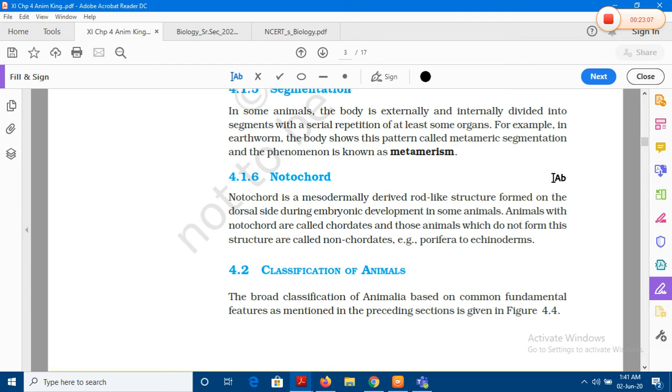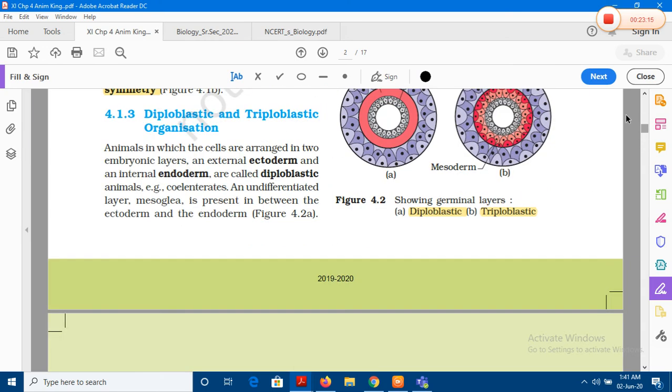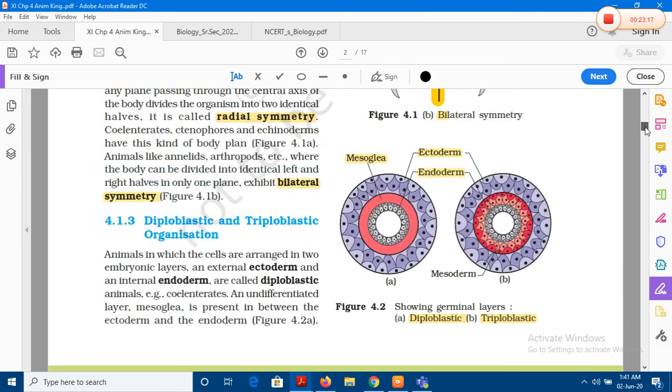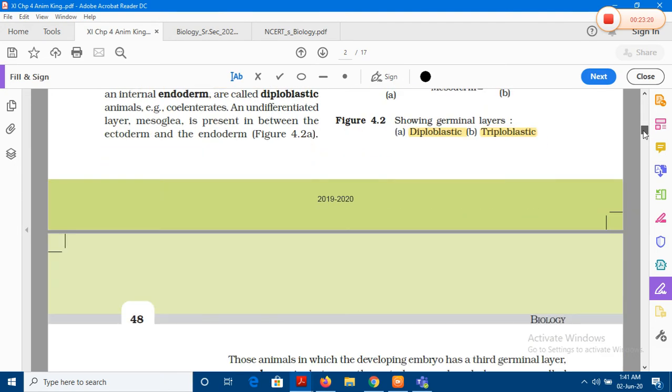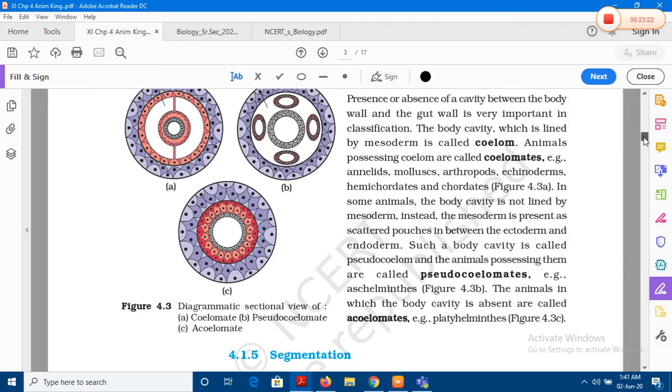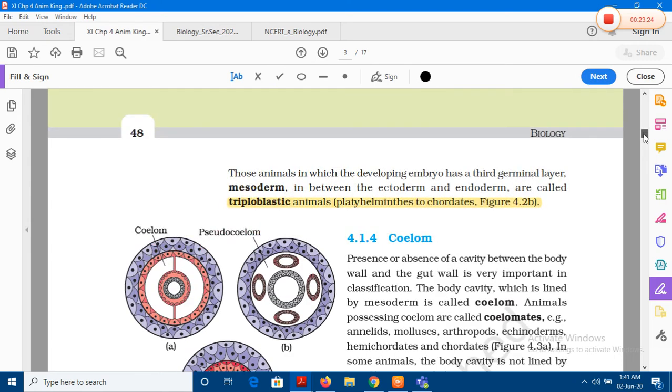So we are going to discuss the presence and absence of the notochord, as well as the coelom, the body cavity lined by the mesoderm, presence, absence, or false. These two topics I would like to take in live classes through activities.